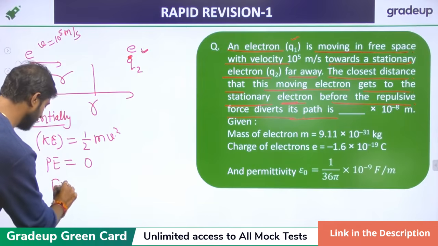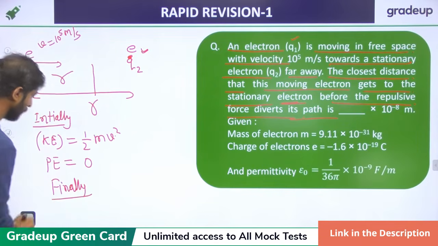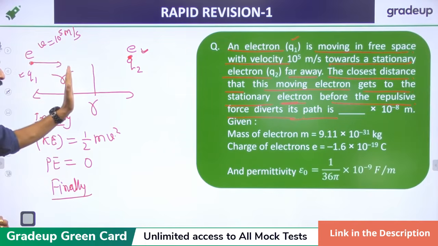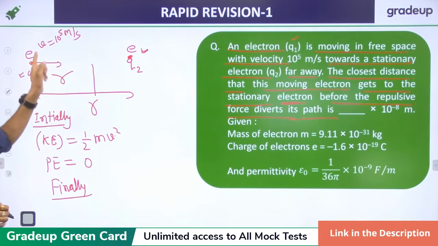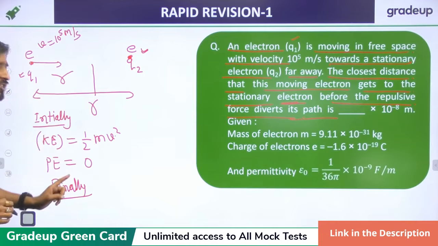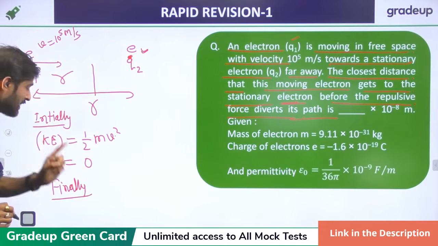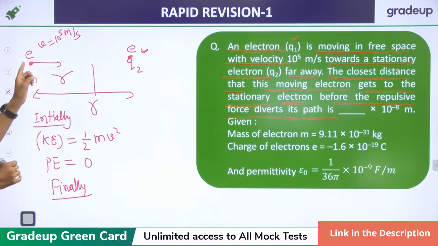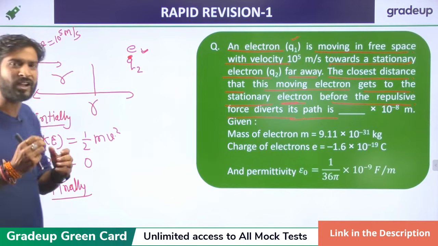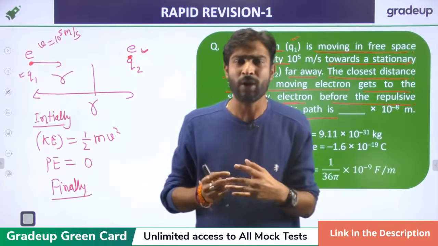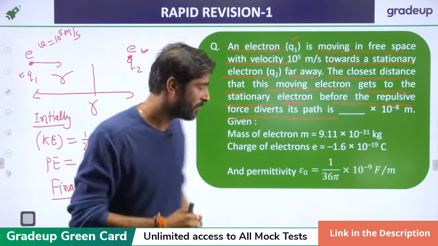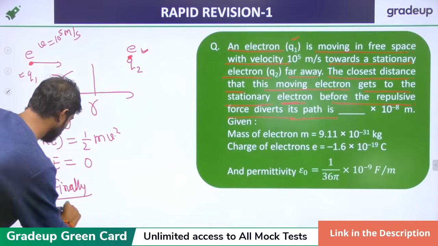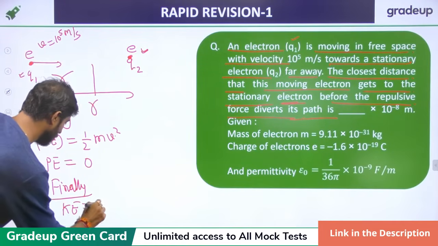Now finally, when will this electron stop moving? At this instant, this electron has only the potential energy. It does not have any kinetic energy, because the kinetic energy is gained by the electron when it is in the moving state. So in the final state, kinetic energy equals 0.